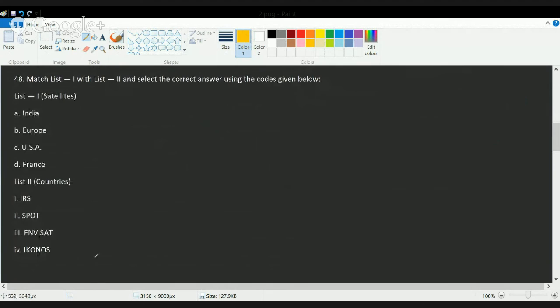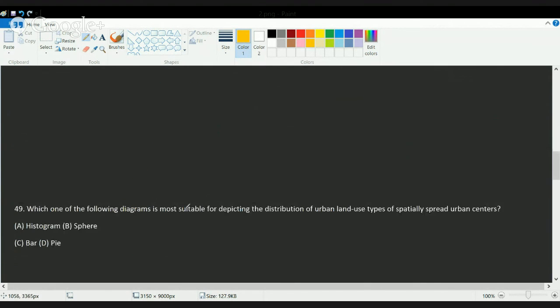Now the next question is based on the concept of remote sensing. You have a list of satellites and you have to find out which satellite was sent by which of the countries. So you have IRS, that is sent by India. Then you have SPOT, that is sent by France. Envisat is sent by European Space Agency, we call it ESA, and IKONOS by USA. So that's the correct match. That's again a question that you need to know.